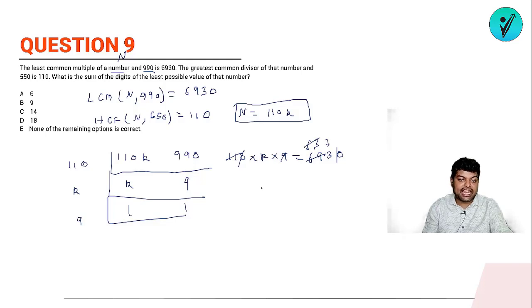So the value of k that we are getting is what? K is 7. Okay, the value of k will be 7. So if my k is 7, what will be the number? The number will be 770. Okay, the number is 770. So what is the sum of the digits of the least possible value of that number?